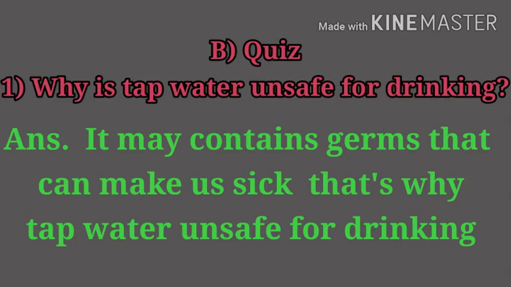This is the answer, students: water can contain germs, and we know that germs make us sick. That's why it is dirty. So we need to purify this water and then drink it. It is unsafe water.